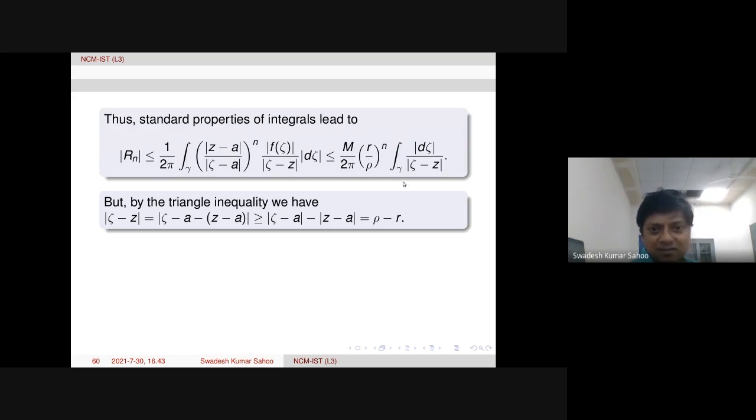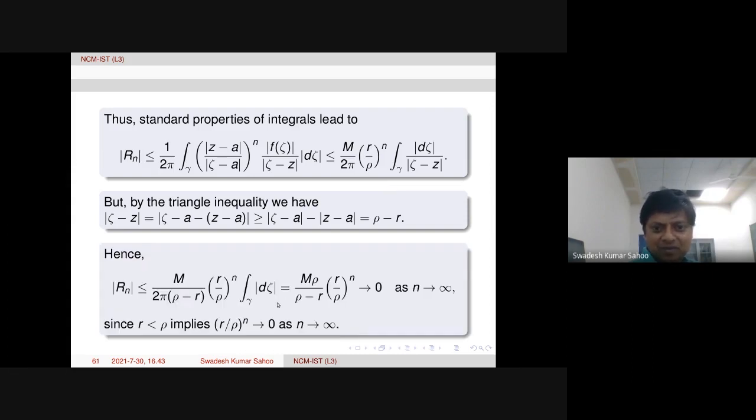Length of gamma is 2 pi delta. Gamma is delta, or am I right? Let's see. What is the radius of this gamma circle? Rho. Yes, rho, because inside the delta neighborhood we are taking the rho circle. Okay, that is the thing. So therefore this quantity is actually 2 pi rho. So that is the reason M rho is there, and then r by rho power n is there already, and 2 pi gets cancelled, and rho minus r is coming.